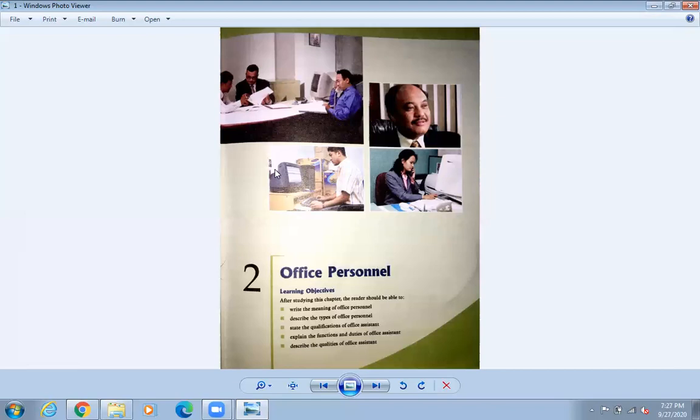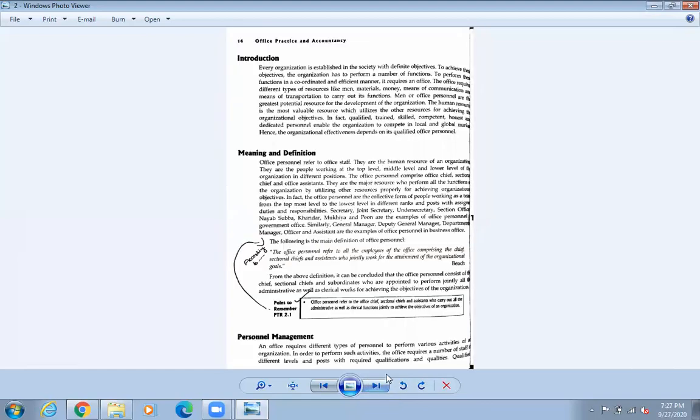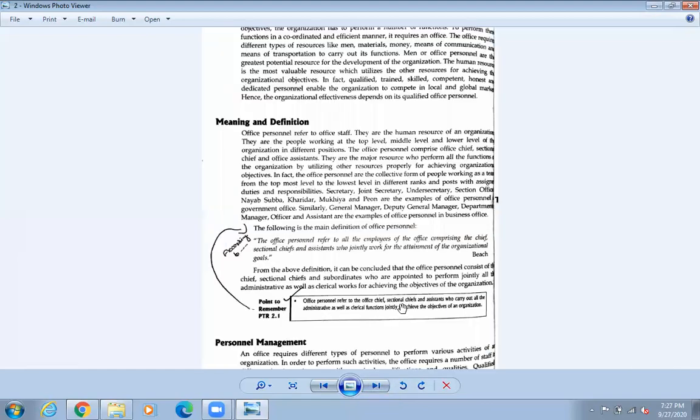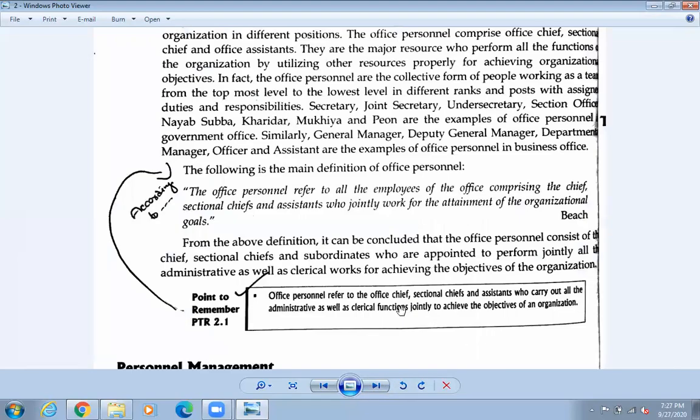So these are the different personnel, that means the office personnel, the office worker that are working in the office. Okay, so I've already discussed what is office personnel.